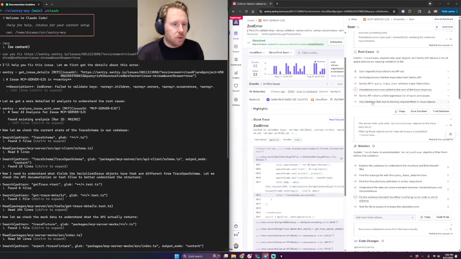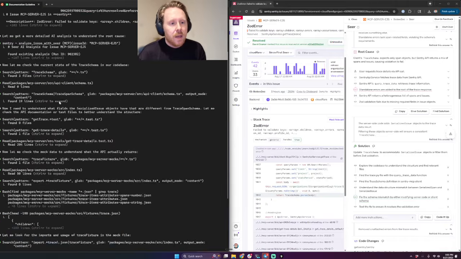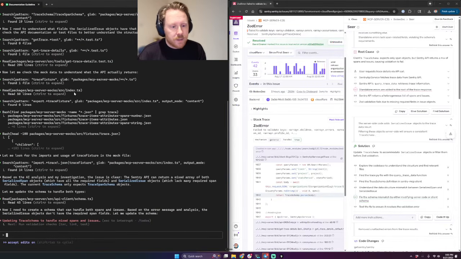It's the same endpoint the UI actually uses to render. And now it's implementing the fix. What's kind of interesting about this, and it's gone a little bit slower, unfortunately, than earlier, it's usually done by now, is we have this problem in here: update trace schema to accommodate serialized issue. This is where it breaks down.